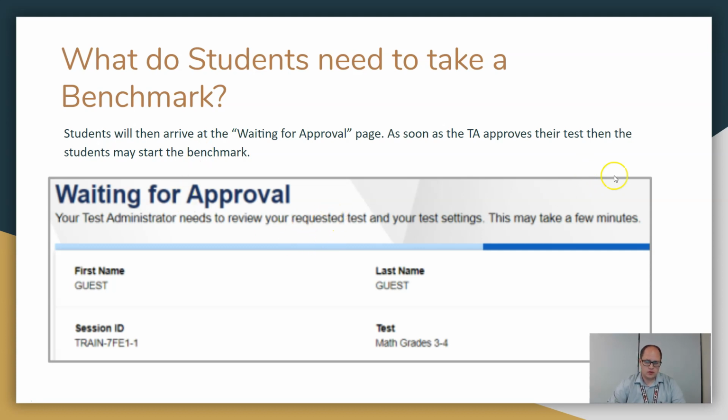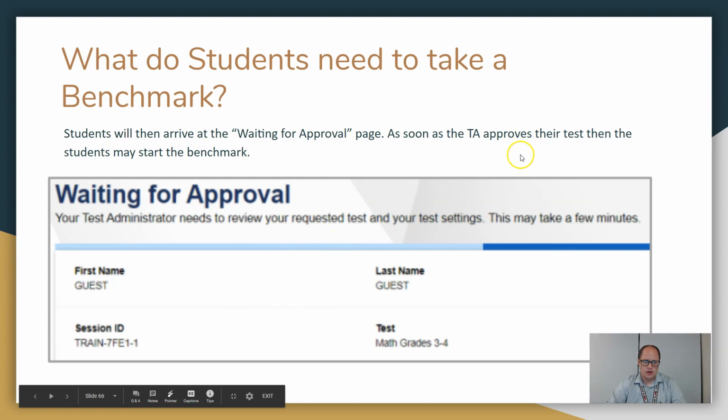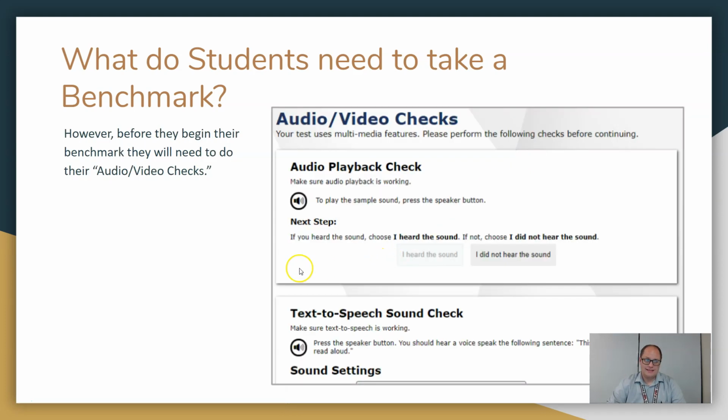And just like we've done before, looks good. Just make sure everything's good. The TA clicks approval. And then before they can begin their test, they do their audio playback check and see how that goes. It worked fine.